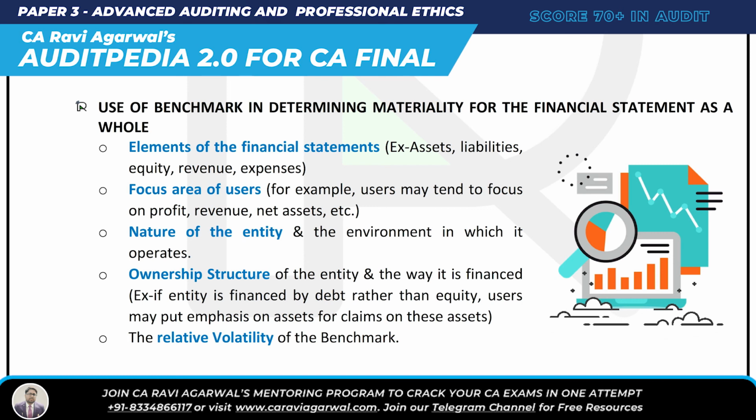VENUS. Okay, so this SA 320 is done. What was it? Very simple. You have to see the objective, understand materiality, then what is performance materiality, the requirement of SA 320, and the benchmark. A benchmark is a percentage applied on the chosen base, used basically to determine the materiality level. What are the uses of the benchmark in determining materiality for the financial statements as a whole? VENUS. What is V? V is relative volatility. E is element of financial statement. N is nature of entity. U is focus area of the user, and S is ownership structure.